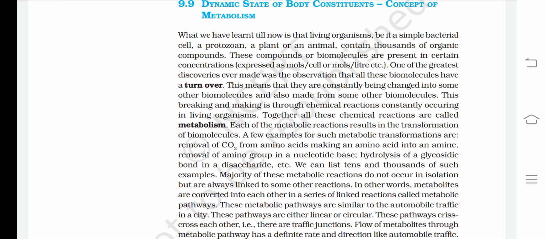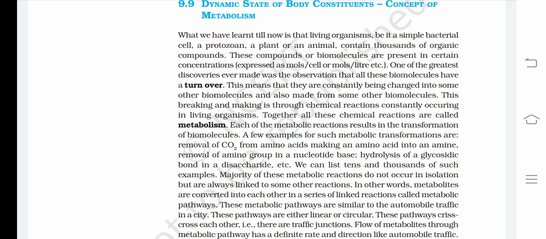One of the greatest discoveries ever made was the observation that all these biomolecules have a turnover. This means that they are constantly being changed into some other biomolecules and also made from some other biomolecules. This breaking and making is through chemical reactions constantly occurring in living organisms. Together, all these chemical reactions are called metabolism. Each of the metabolic reactions results in the transformation of biomolecules.